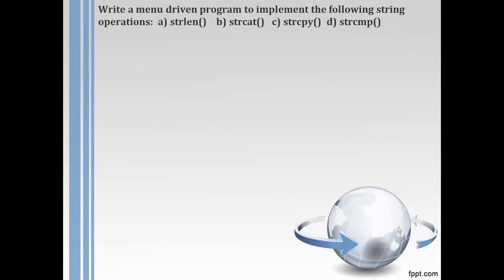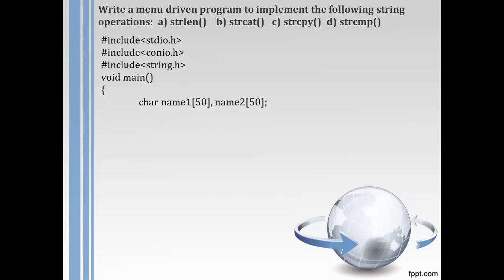Let us see one menu-driven program to implement the following string operations: string length, string concatenate, string copy, and string compare. As you are aware, a menu-driven program is how we write it. Let's start with the header files stdio.h and conio.h. Then, as you know, when we want to use string functions, string.h is very important. Then the main function.